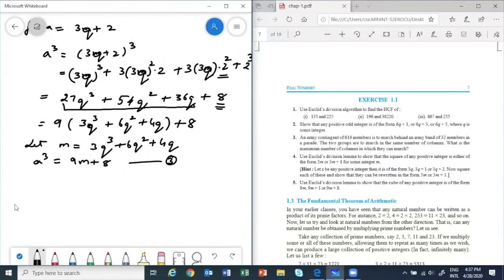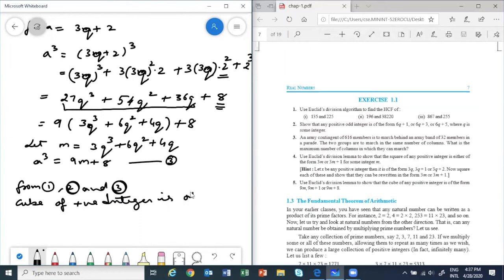And then what we'll write? The statement from our question. Okay, we will say that from 1, 2, and 3, we have proved that the cube of a positive integer is of the form 9m, 9m plus 1 or 9m plus 8.